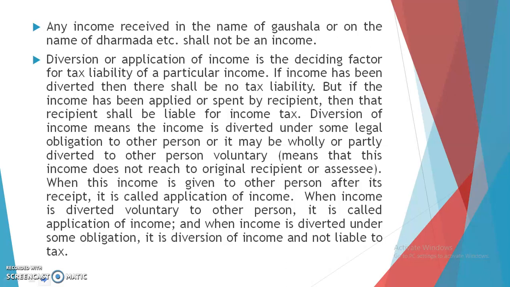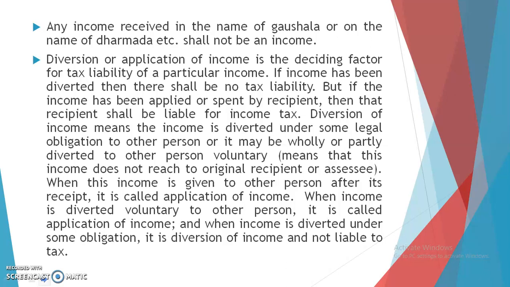Now, diversion or application of income. Diversion and application of income is the deciding factor for the tax liability of a particular income. If income has been diverted, then there shall be no tax liability. But if the income has been applied or spent by the recipient, then that recipient shall be liable for income tax.